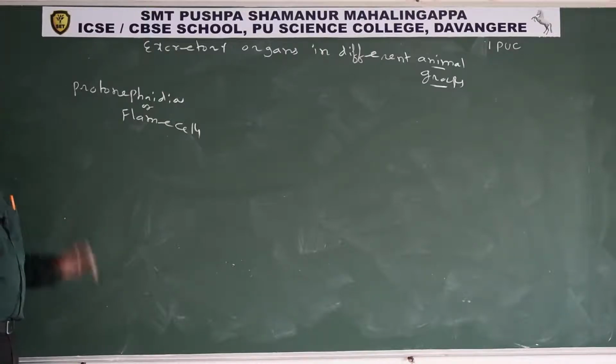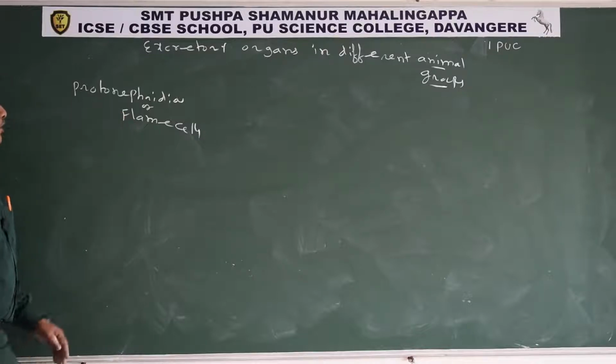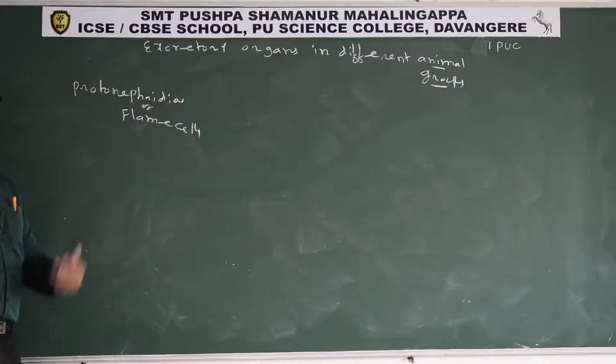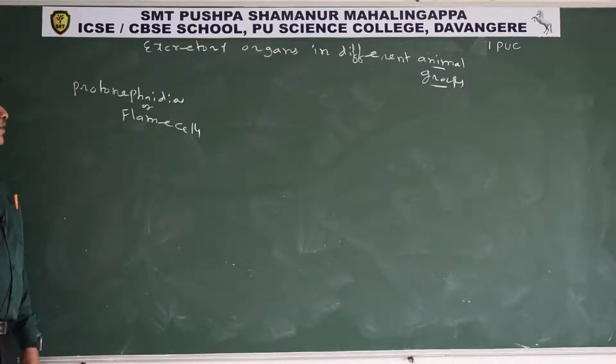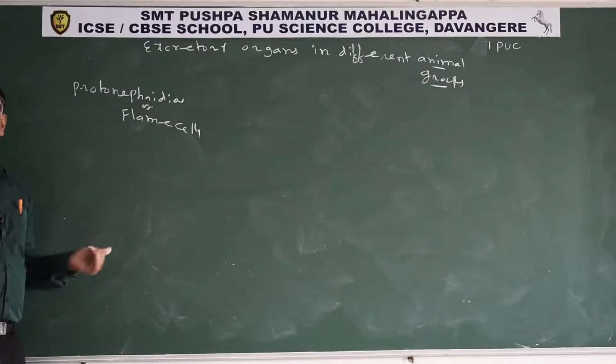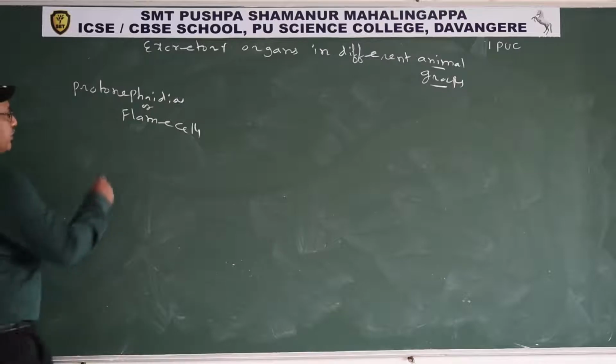So that is known as osmoregulation. The main function of protonephridia is osmoregulation, regulation of body fluid levels, and excretion. So protonephridia, the flame cells, perform osmoregulation and excretion in members of phylum Platyhelminthes,